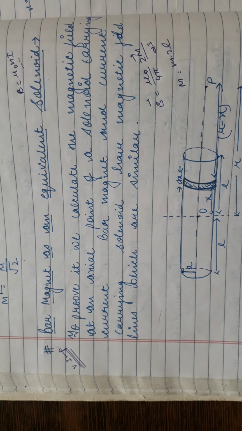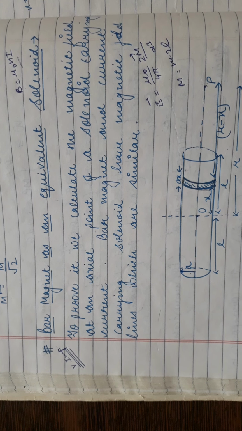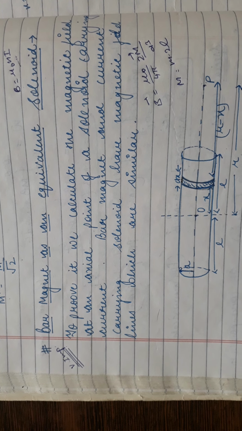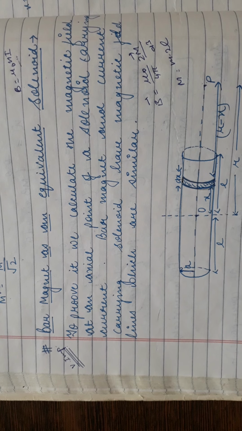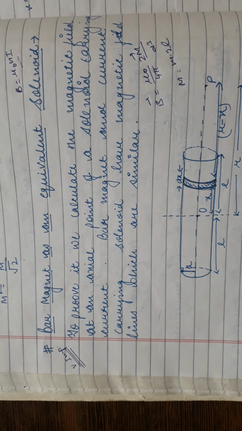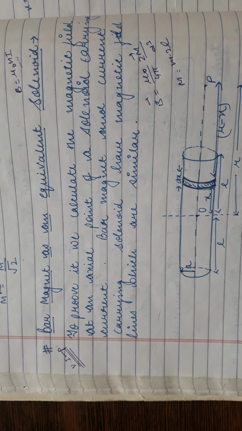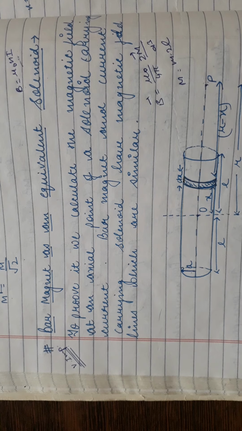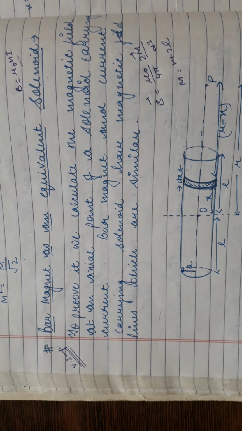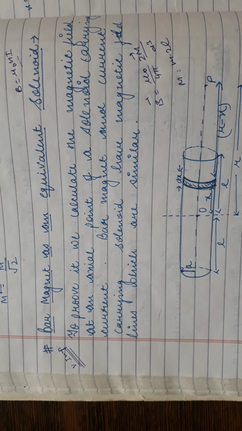Actually students, जो बार मैग्नेट होती है उसमें इलेक्ट्रॉन की जो मोशन होती है, the motion of electrons in bar magnet is similar to the current loops as in case of solenoid. In solenoid there are current loops, and in bar magnet there are electrons orbiting, electrons are revolving in their orbit, so a revolving electron is a current loop. So in bar magnet also there are a number of current loops which produce the magnetic field.